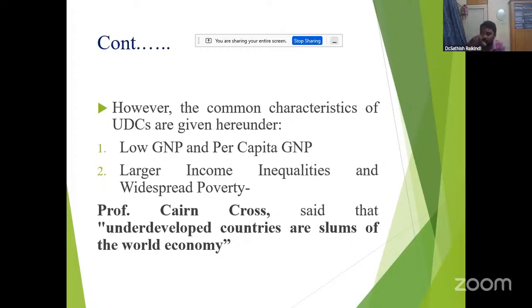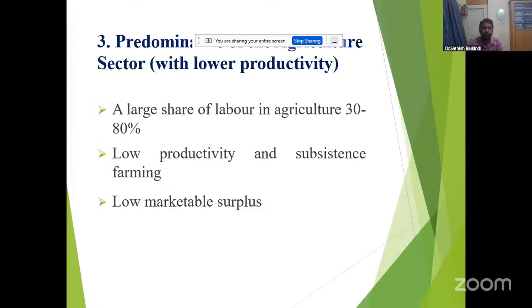It is a most important definition, a most important proverb. According to Professor Nurkse, underdeveloped countries are the slums of the world economy. It is a most important proverb and also a definition of the underdeveloped country: underdeveloped countries are the slums of the world economy.